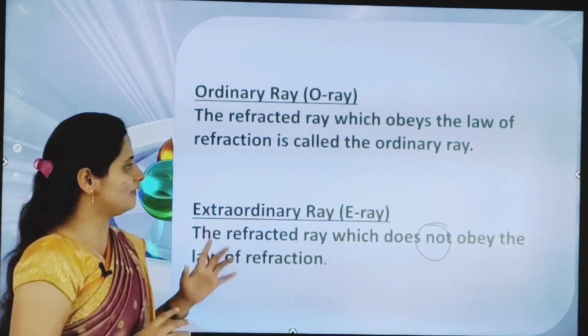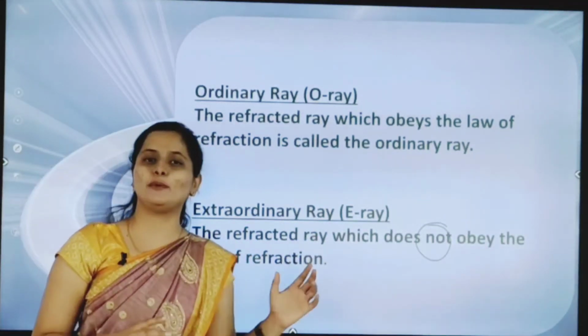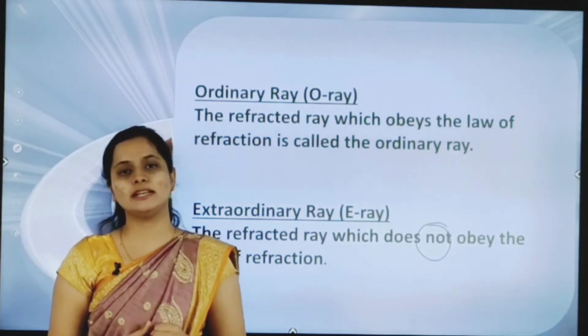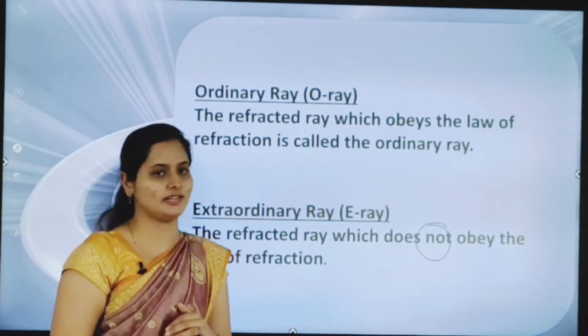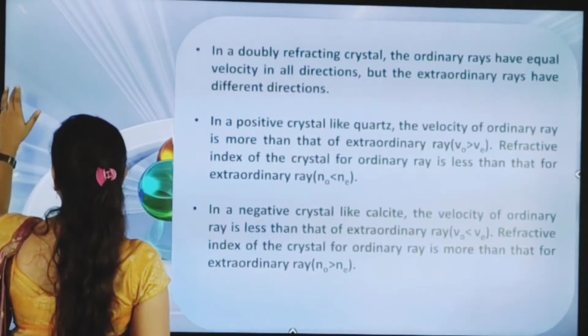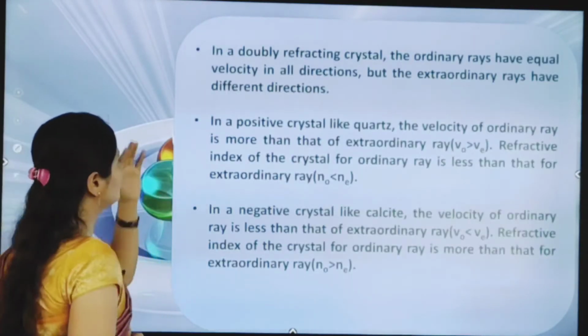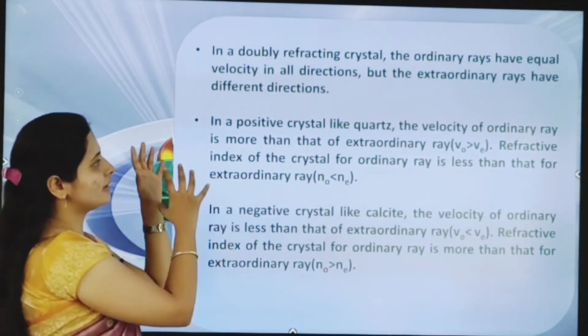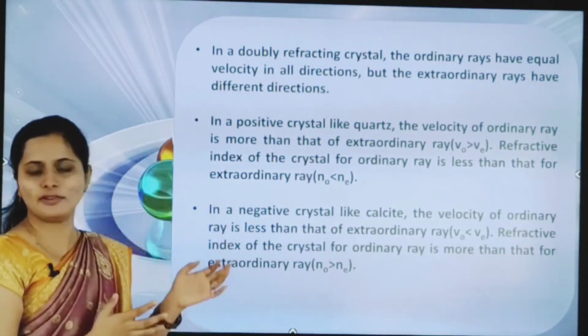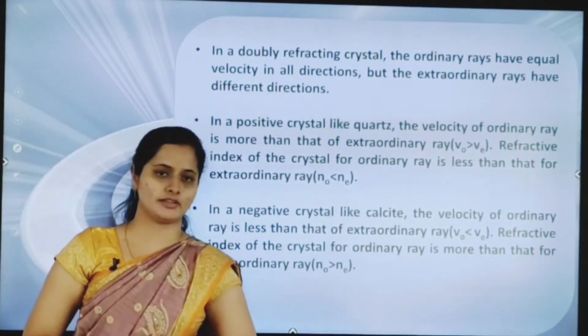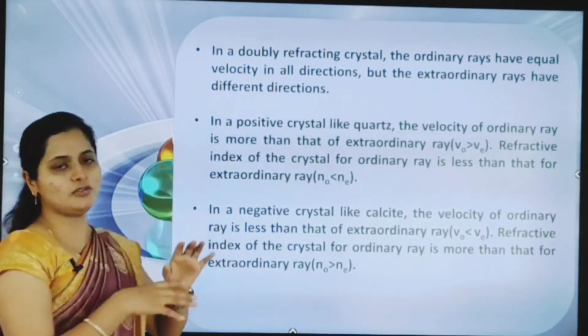Okay, after that we'll see some important points about the velocity and refractive index with respect to the ordinary ray and the extraordinary ray. So see here, first one, in a doubly refracting crystal like calcite, quartz, mica, we are taking one of those crystals.